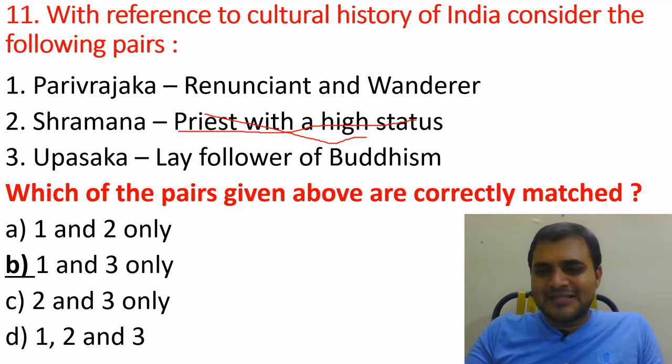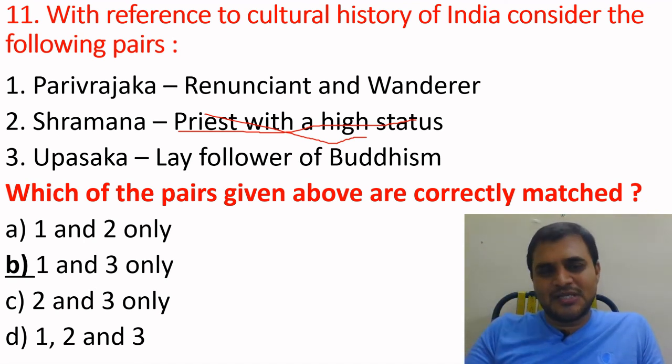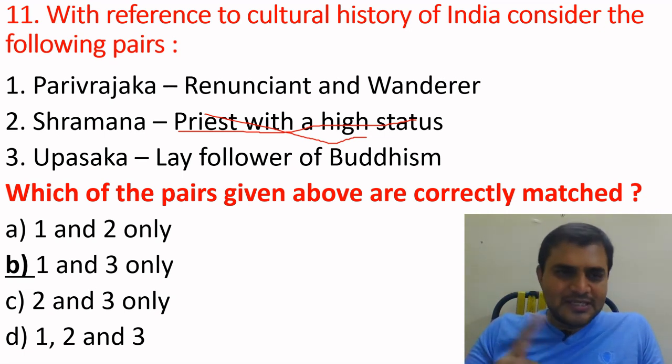There is no married life, there are no relations. They quest for the ultimate knowledge, moksha or kaivalya, salvation. They condemned the Vedas and Brahmin domination over society. But here the option says priest with high status, so the second one is wrong.